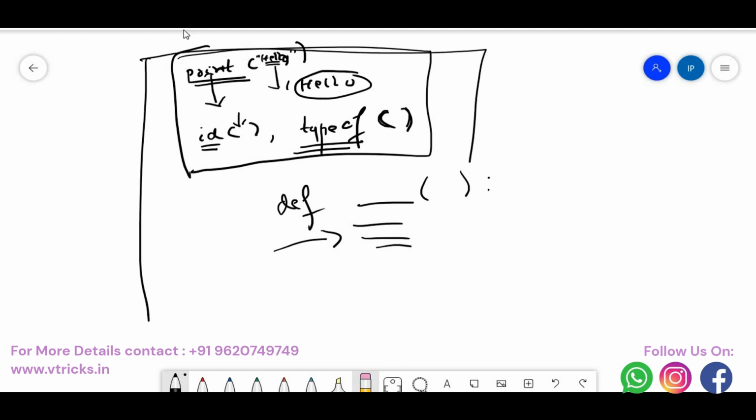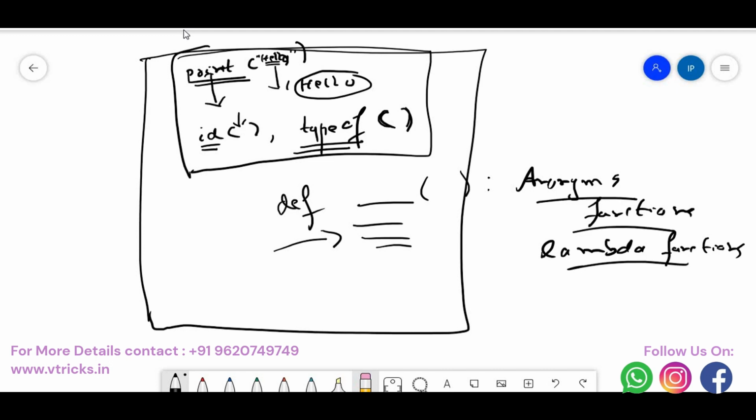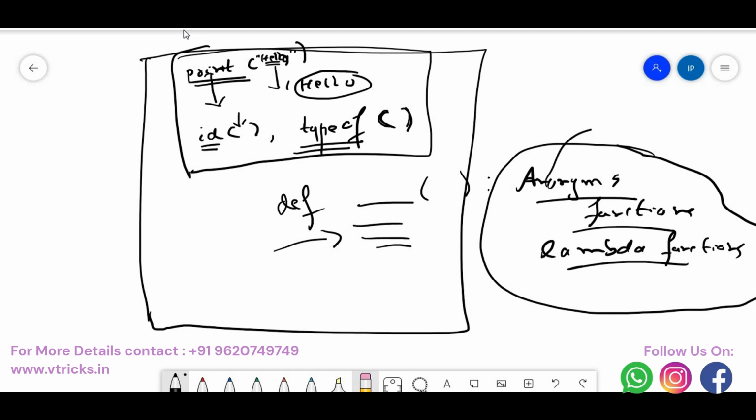We have something called anonymous functions, which we'll be discussing later. If you are interested, you can learn this now, or else we'll be discussing this later. Anonymous functions are also called lambda functions, a more interesting concept in Python which we can see later. On the whole, you must understand that anonymous functions and lambda functions exist in Python. Anonymous function means a function that does not have a name.